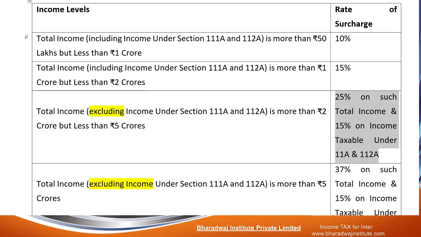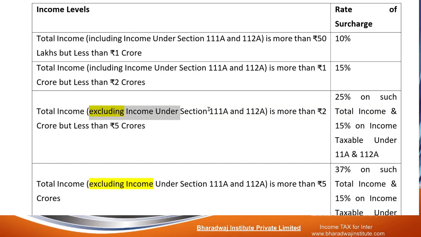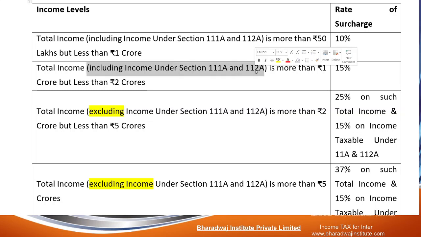Read all these things. You may have a small confusion now. Sir, what is this excluding? What is this including? Simple. If total income includes the shares and securities on which STT is paid, it can be LTCG or STCG on which STT is paid. Okay.